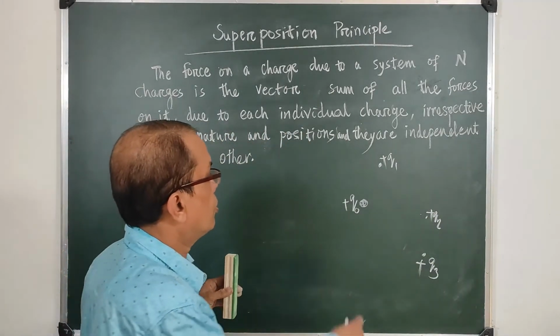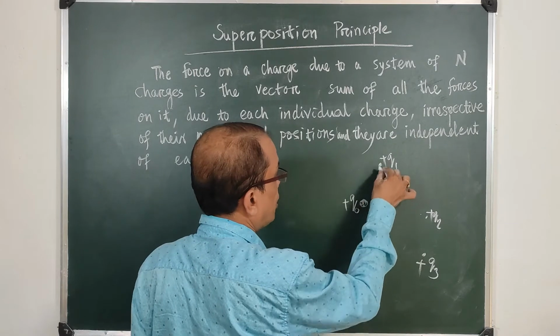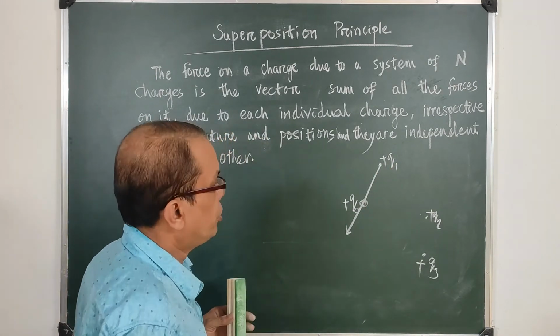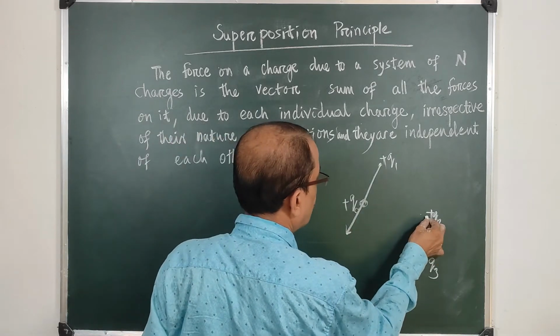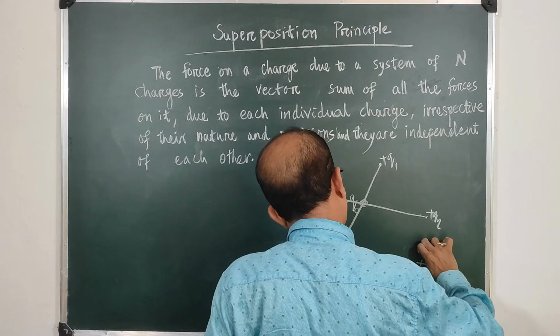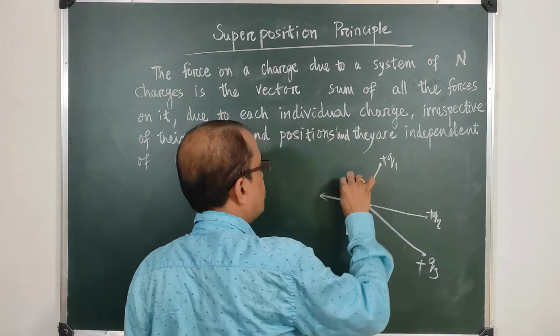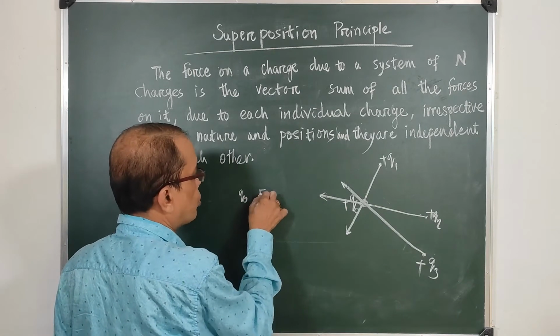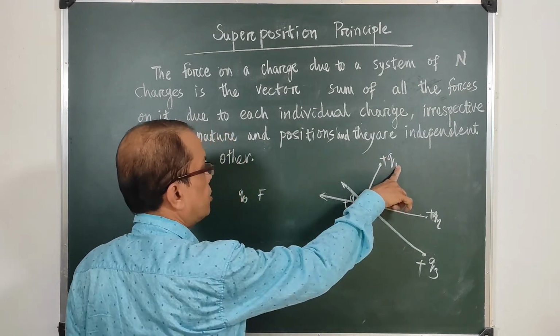According to Coulomb's law, each of these charges will put a repulsive force on Q0.